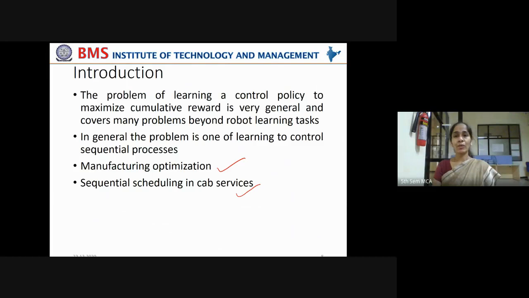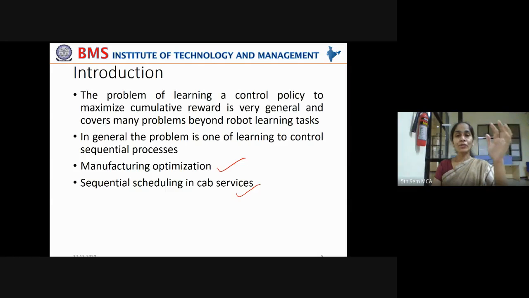Say in manufacturing optimization, if this resource and this resource are joined in order to obtain this resource, it will finally give you this product. When you are sequencing such manufacturing steps, if you optimize them, that may increase the production with lesser resource utilization.